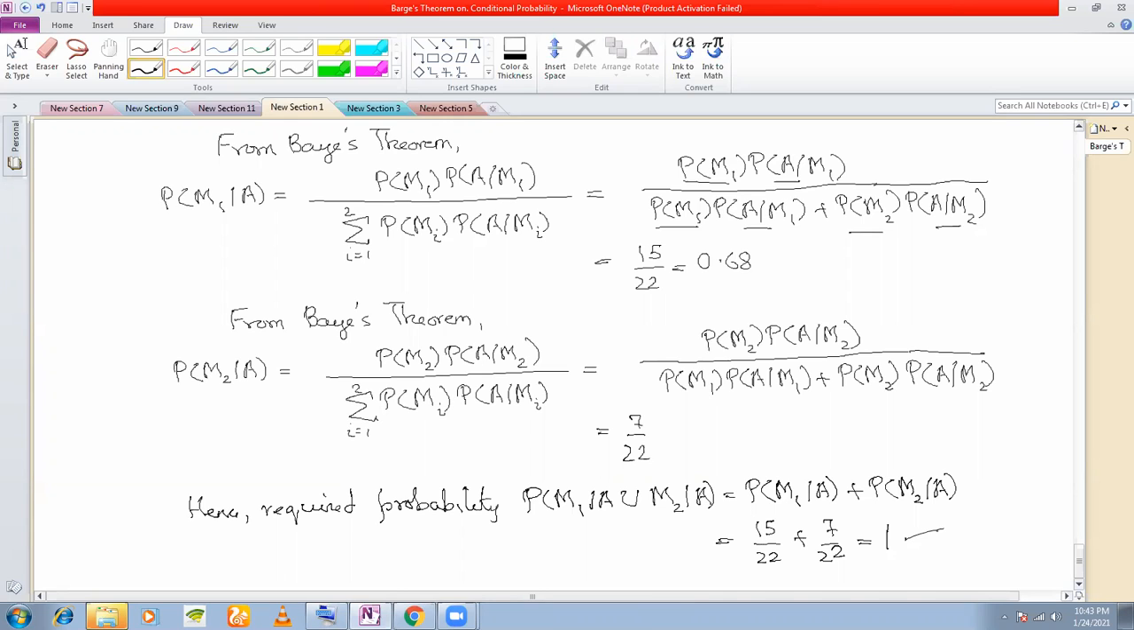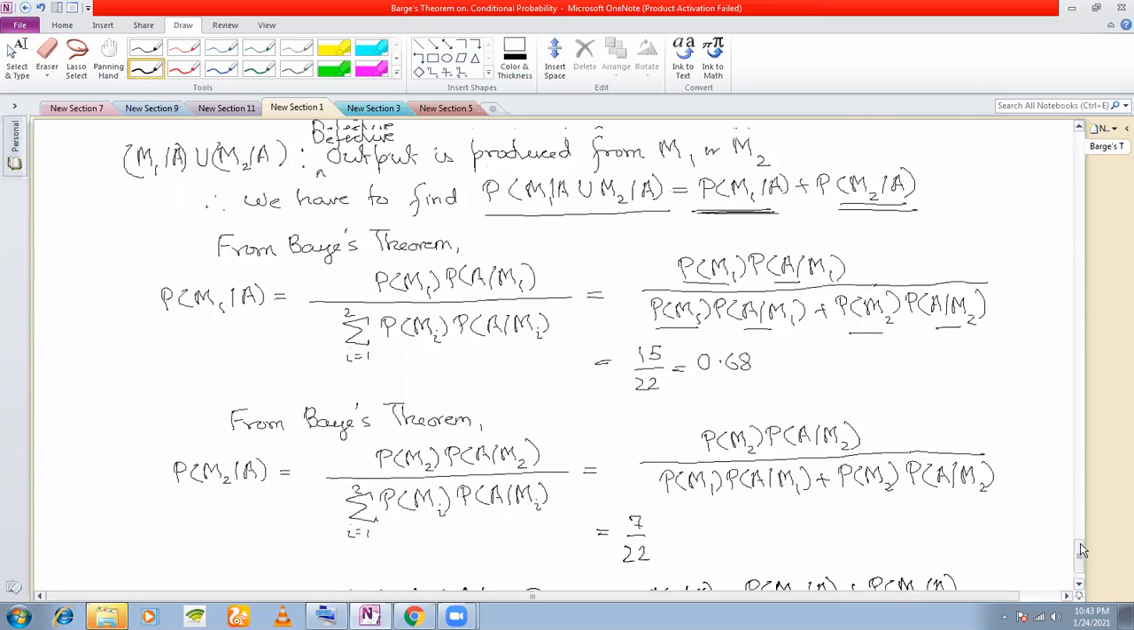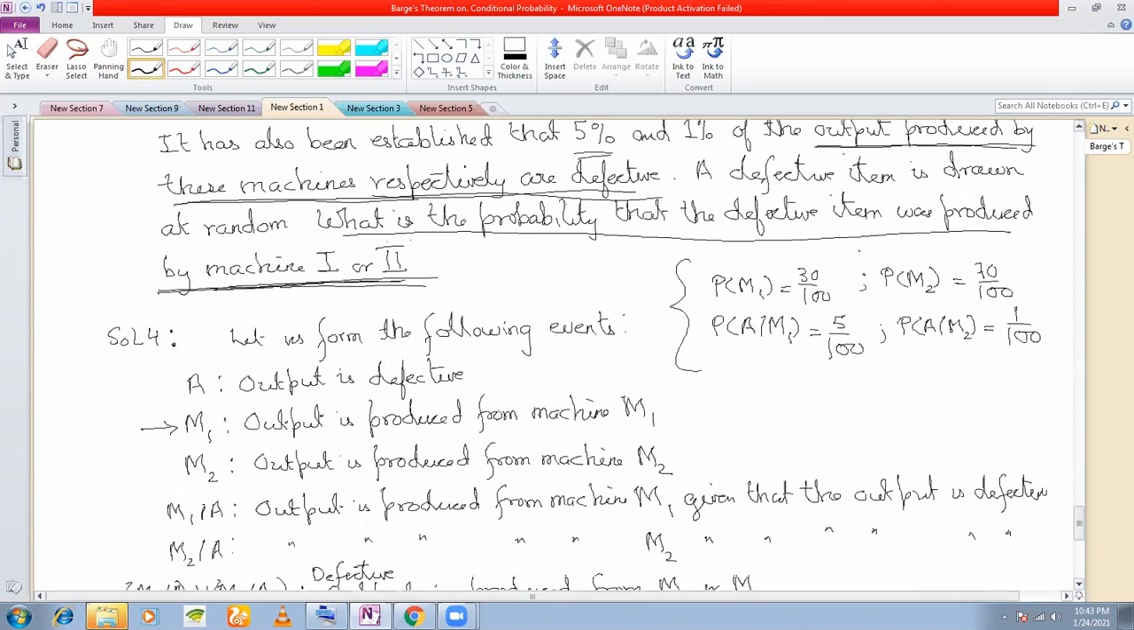In this problem you can be given 3 machines. And the question can be, what is the probability that it was produced from machine 1 or machine 2? Here we have 2 machines. You can be given 3 machines also and ask the same question. What is the probability that it was produced from machine M1 or M2? In that case, you will not get 1. In that case, you will get less than 1. Clear what I'm trying to say?